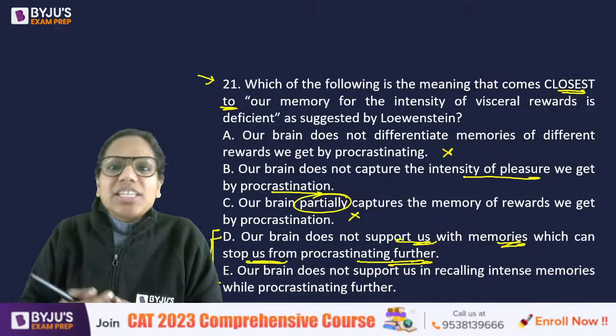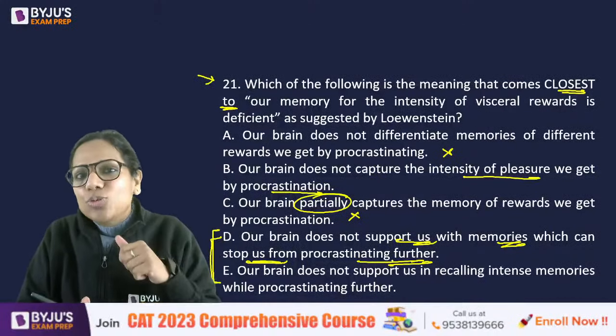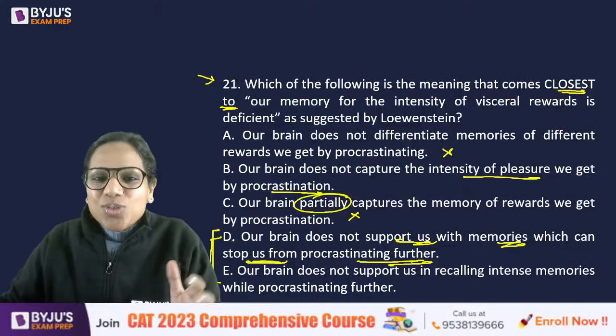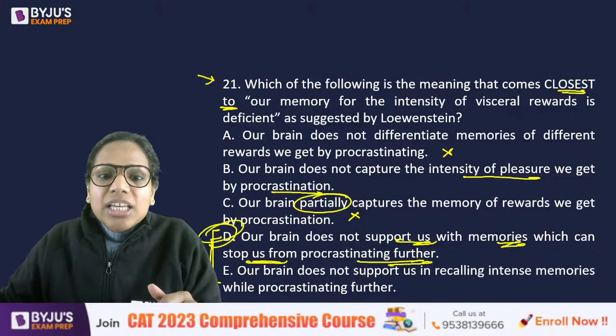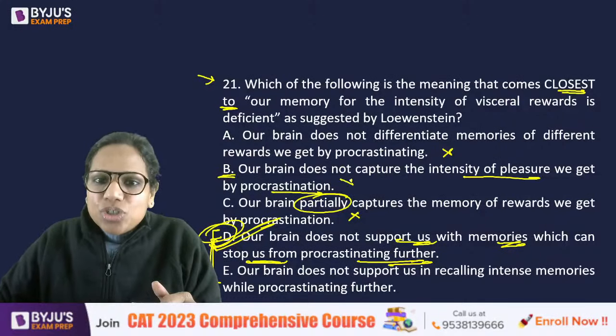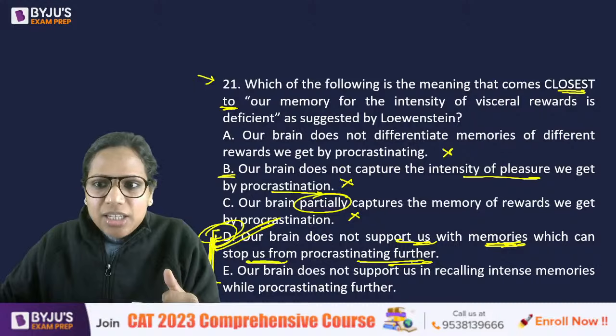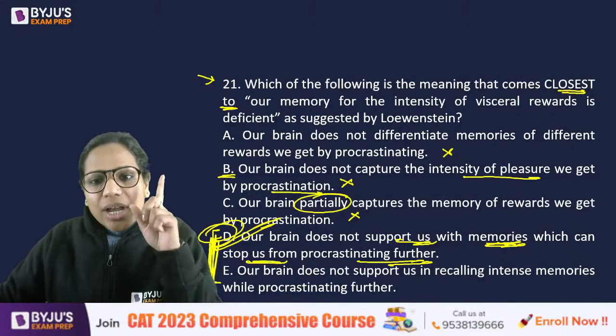I end up procrastinating further because मैं previous वो नहीं recall कर पा रही हूँ कि अच्छा पिछली बार भी तो इतनी खुशी मिली थी, right? I got so much happiness. So D here, okay, it's not that my brain does not capture it, it's about memories, right? So memories was something that was there in D and E. Now, why is E not the answer?